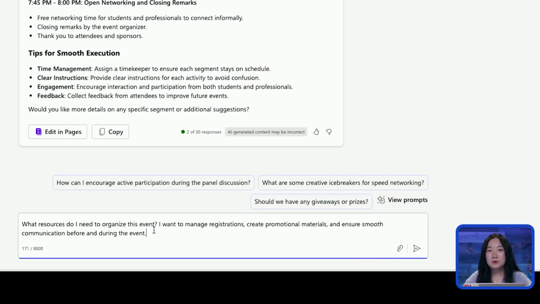So here for our sample prompt for Copilot, I want to ask, what resources do I need to organize this event? I want to manage registrations, create promotional materials, and ensure smooth communication before and during the event.